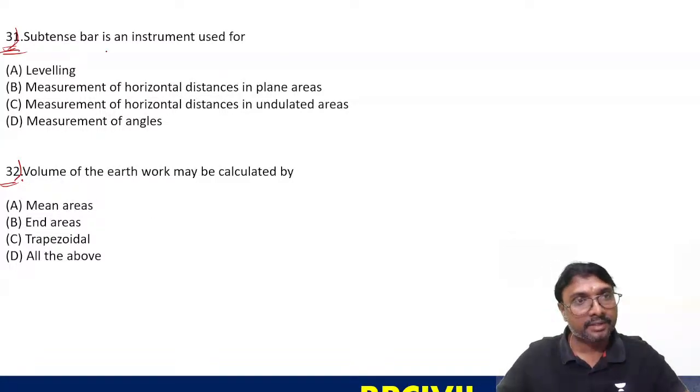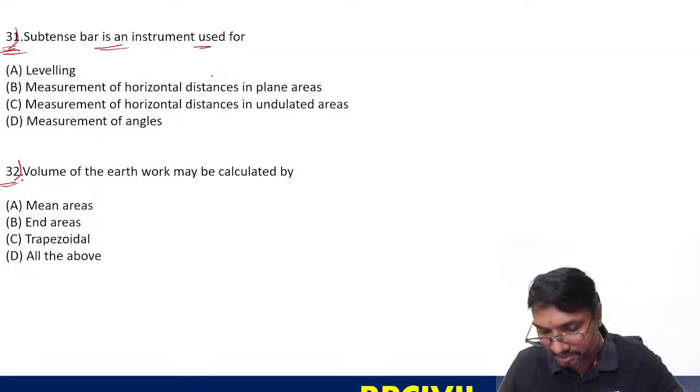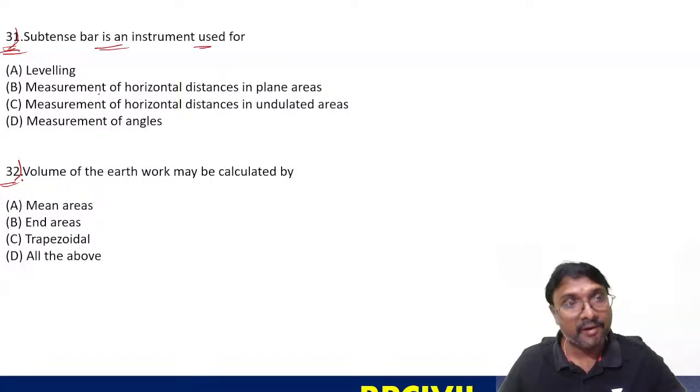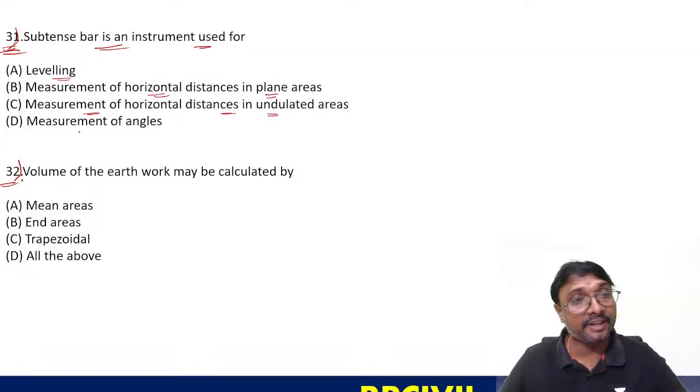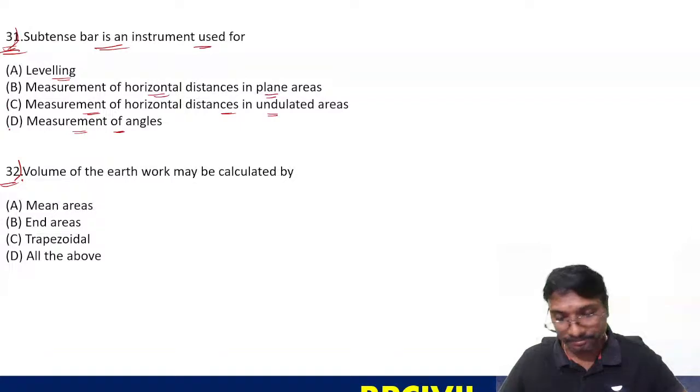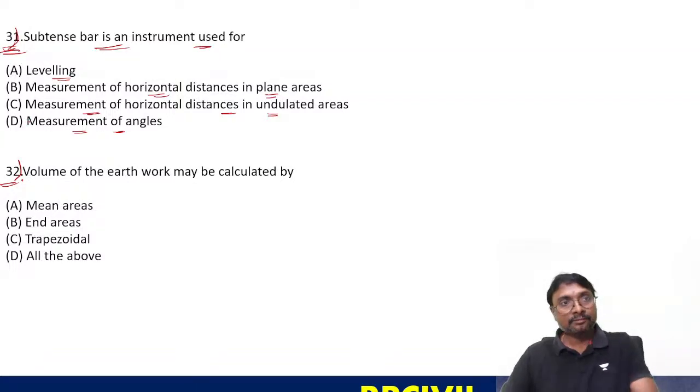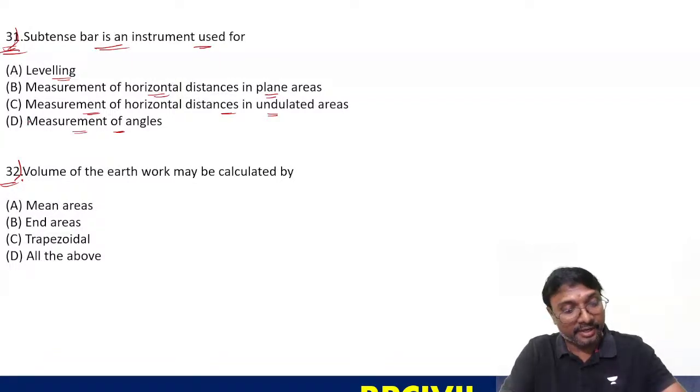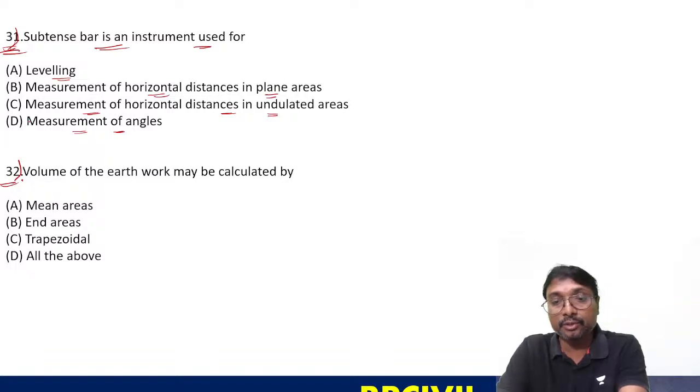31B. Subtense bar is an instrument used for what? What is the purpose of this subtense bar? Leveling, measuring the horizontal distance in plane areas, measuring the horizontal distance in undulated areas, or measurement of angles? Is the subtense bar method for undulated areas or plane areas? Tell me which one it is used.